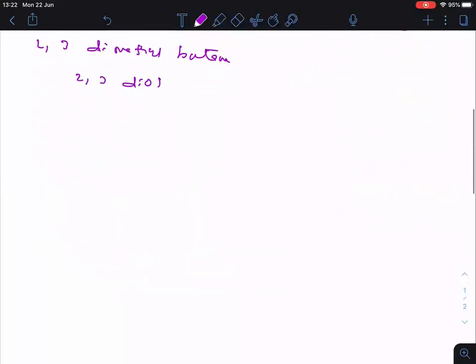Now let us see the mechanism of the pinacol to pinacolone rearrangement.